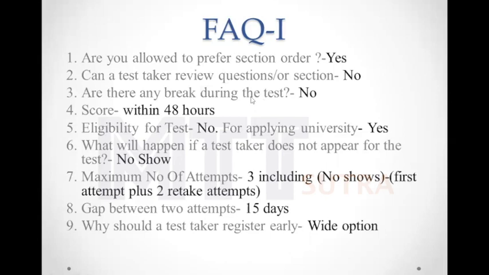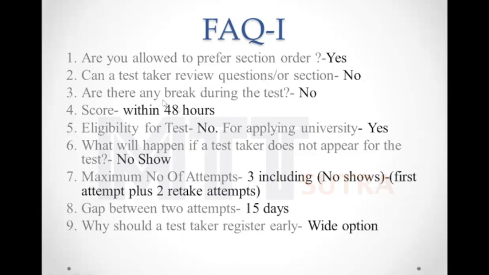So it is allowed. Can a test taker review questions or sections? It is a no. Since it is a computer adaptive test, suppose you have attempted question 2 and then you come to question 3 and you want to go back to question 2, then it is not allowed. Similarly, you have completed section 1 and you are right now in section 2. You are not allowed to go back to section 1. So reviewing questions or sections is not allowed.